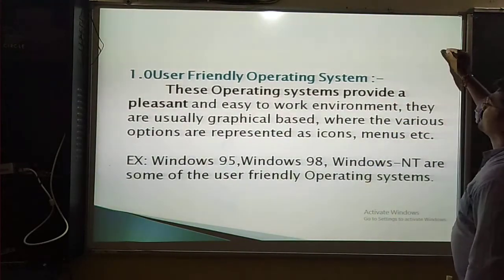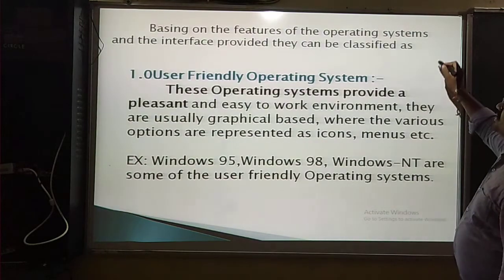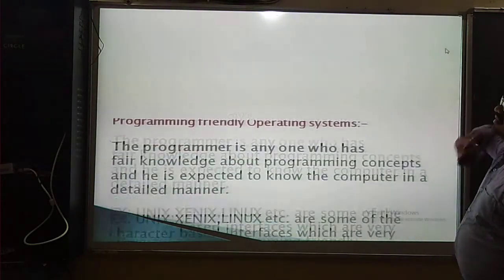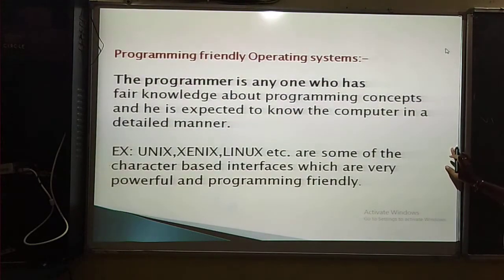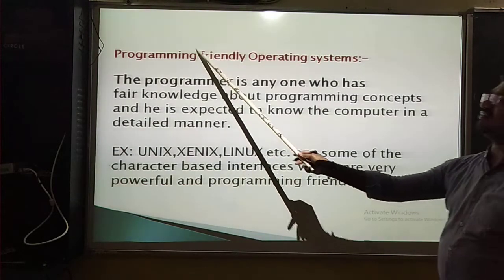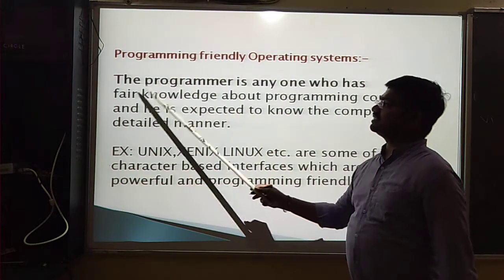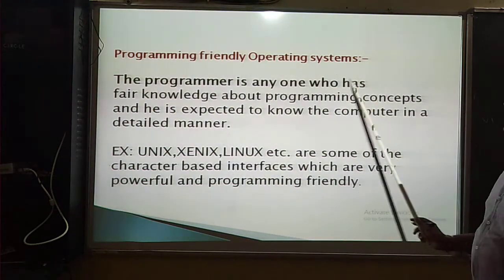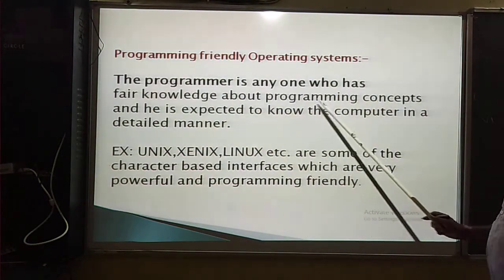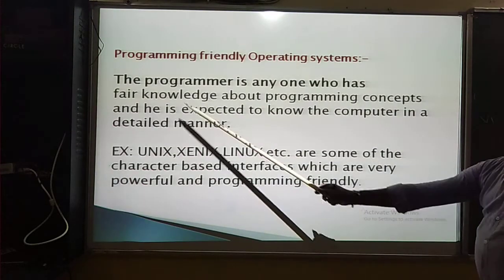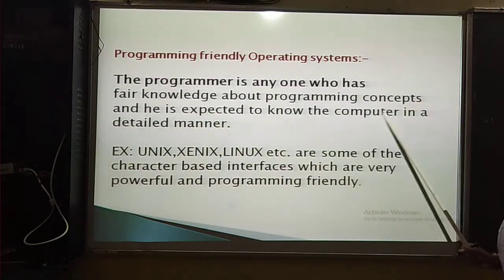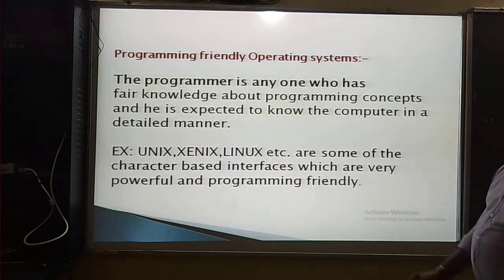The second one is the programming friendly operating system. The programming friendly operating system means it has programming. The programmer is anyone who has knowledge about programming concepts and accesses the computer in a detailed manner.